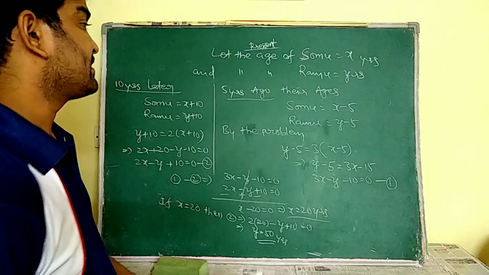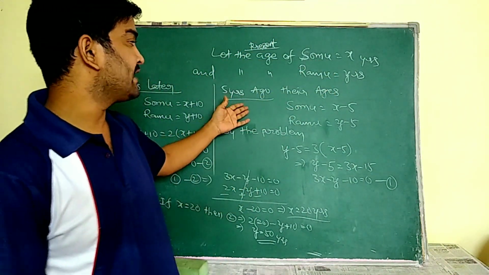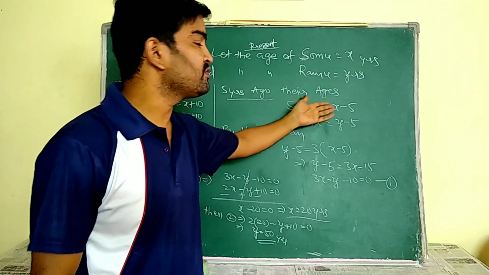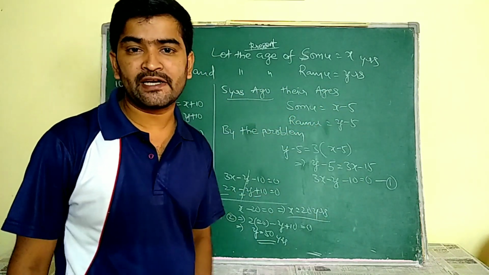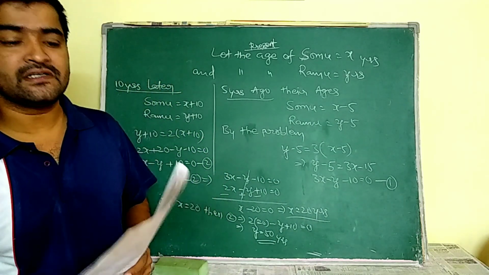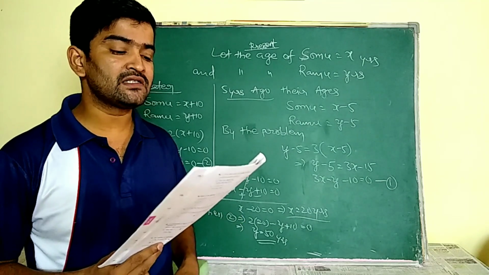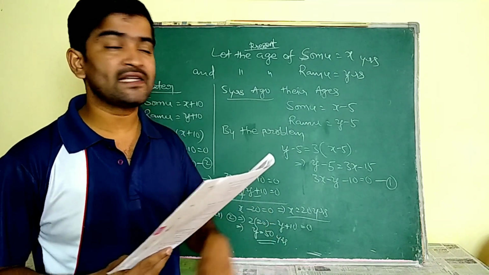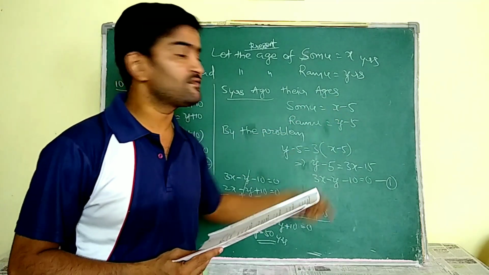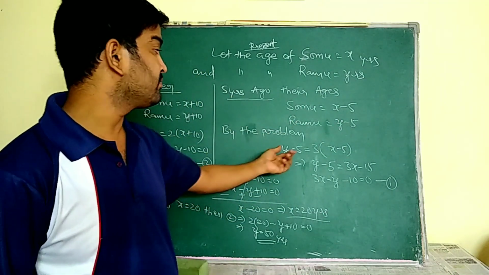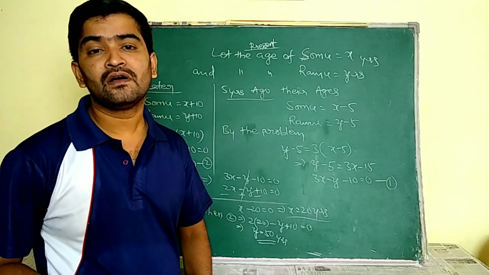Okay, next, if these are the present ages, then I have to find the ages 5 years ago. Somu's age is x minus 5 and Ramu's age is y minus 5, we know. For this, 5 years ago, he gave one condition, ma. 5 years ago, Ramu was thrice as old as Somu. So Ramu's age is equal to thrice the age of Somu. That's why by the problem, Ramu's age 5 years ago is equal to thrice the age of Somu.